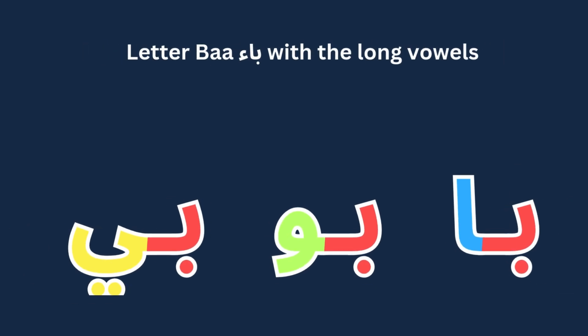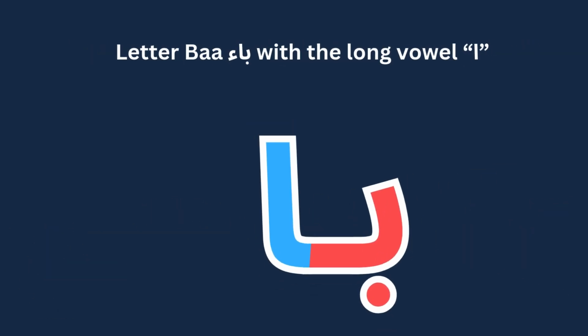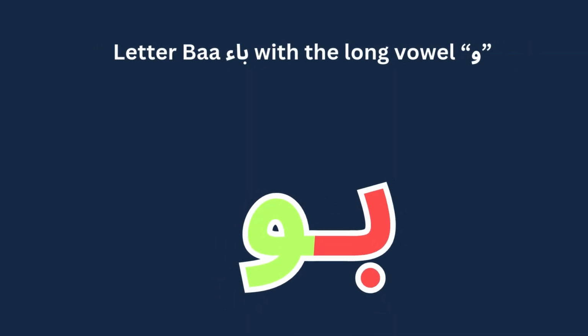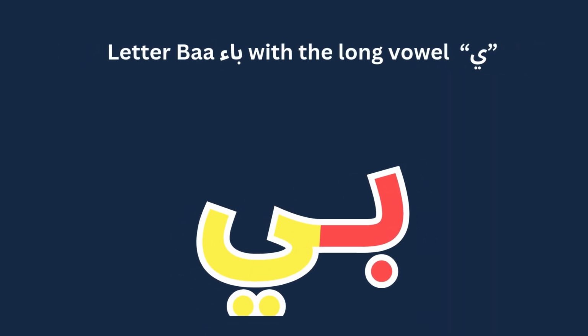Letter ba with the long vowel. The sound of the letter ba with the long vowel is ba. The sound of the letter ba with the long vowel is boo. The sound of the letter ba with the long vowel is bee.